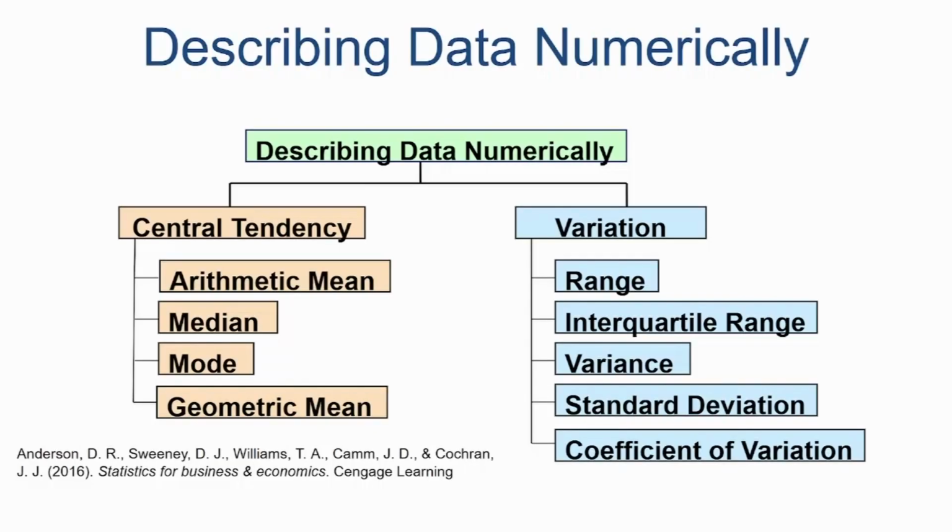This is the source from the book from which we have taken the material. Right now we will be describing measures of central tendency: arithmetic mean, geometric mean, median and mode. Geometric mean will not be used that much in statistics right now, though you can use it later. There are harmonic means also. If you go to the mathematics side, there are multiple types of means. We will not go into the details of which mean is better mathematically, but statistically, practically, these are mean, median and mode. These are the three things generally used for central tendency. For variation, these are the measures which we will talk about later.